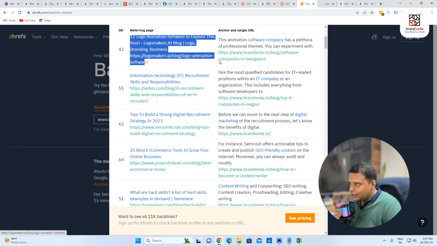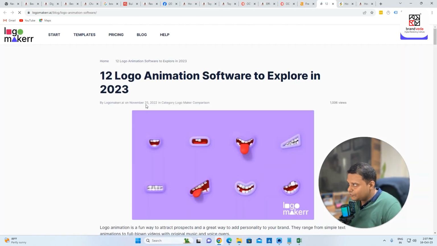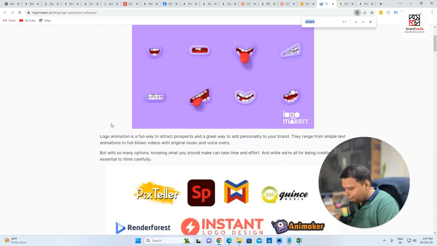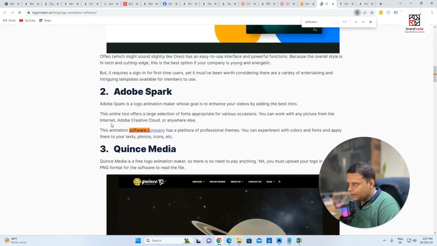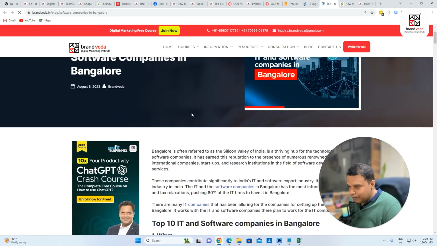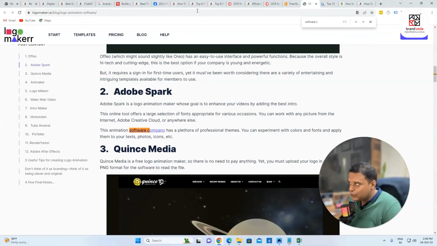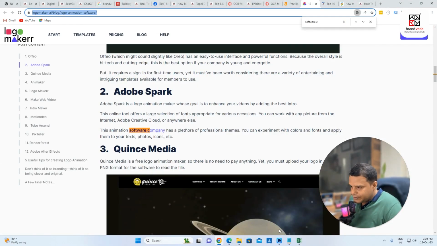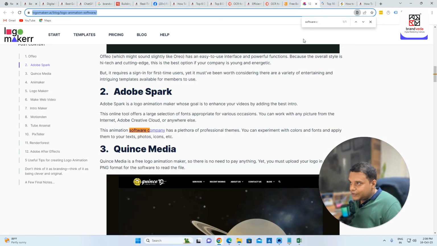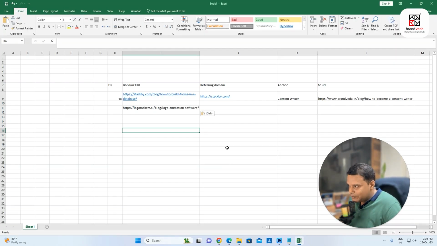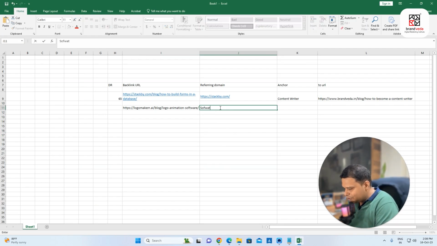So I'll go to this link. And from here, software company. So if I go and search, let's say software company. If I click here, you see that this is connecting to software companies in Bangalore, right? So this is again a backlink. So I'll go here, I'll type it here. I'll say software company is my anchor. So you can always check like this.